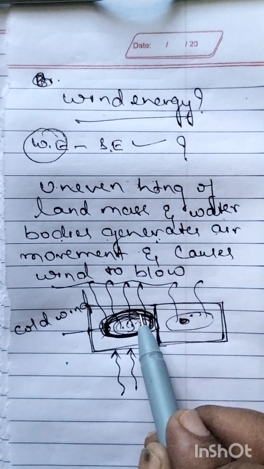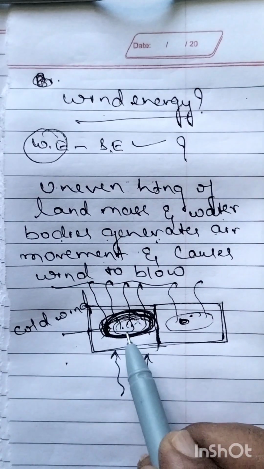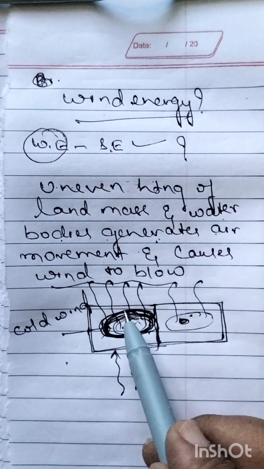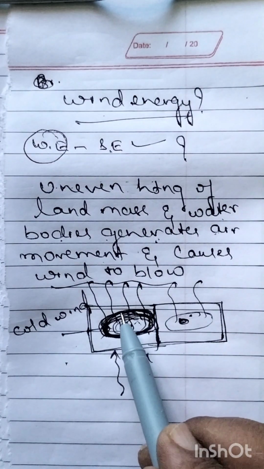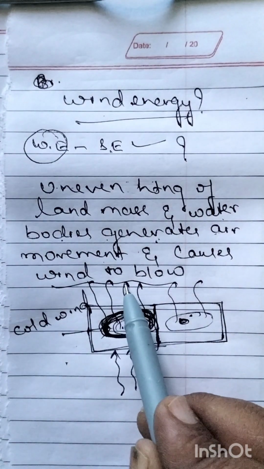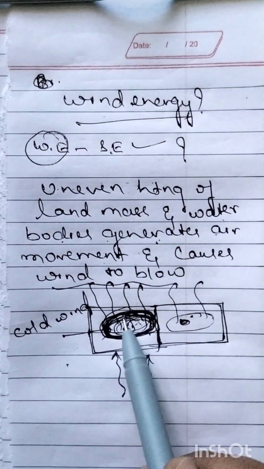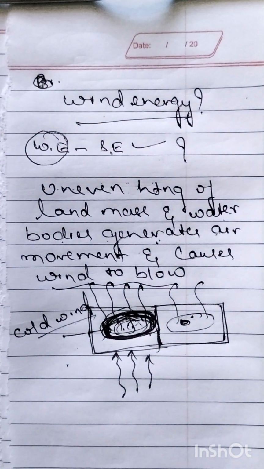This vacant place: due to the heat of the sun, the air becomes hot, the hot air moves up, and this place becomes vacant, and this vacant place is occupied by the cold wind.